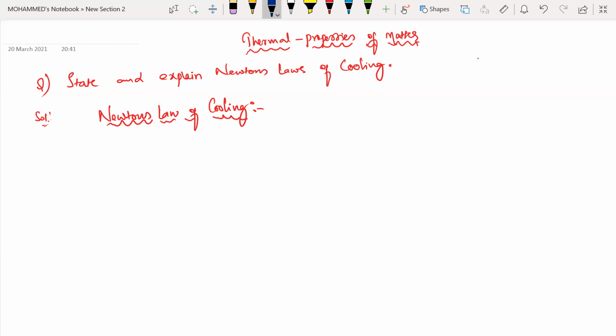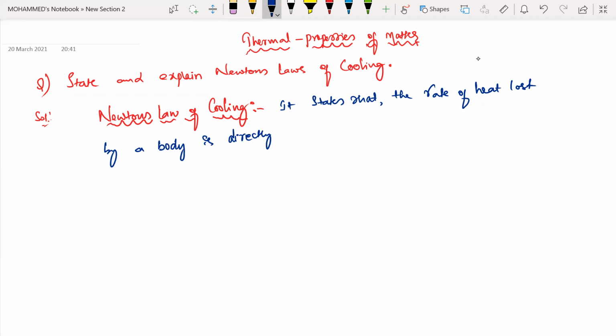Is it clear? So I'll write the statement. It states that the rate of heat lost by a body is directly proportional to the temperature difference, not the temperature.